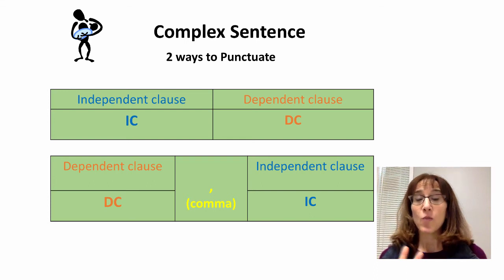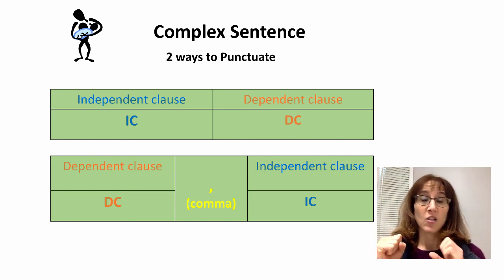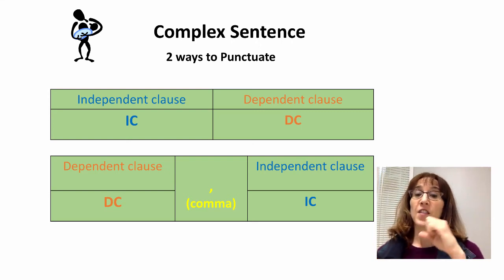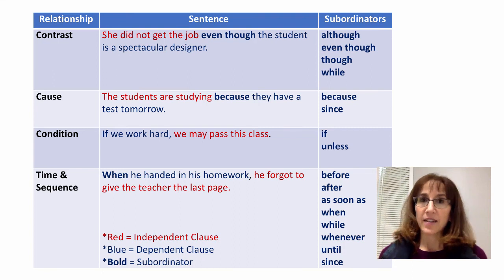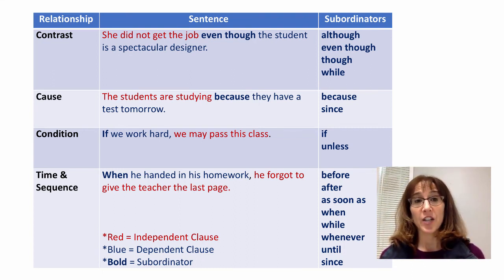So there are two ways to punctuate a complex sentence. And it's basically, if the independent clause comes first, you do not have to add a comma. If the dependent clause comes first, you need to put a comma after that clause. And again, subordinators also show relationship. So if you want to show contrast, you can use although or even though. If you want to show cause, use because. If you want to show condition, use if. If you want to show time and sequence, use before or after or when or while.